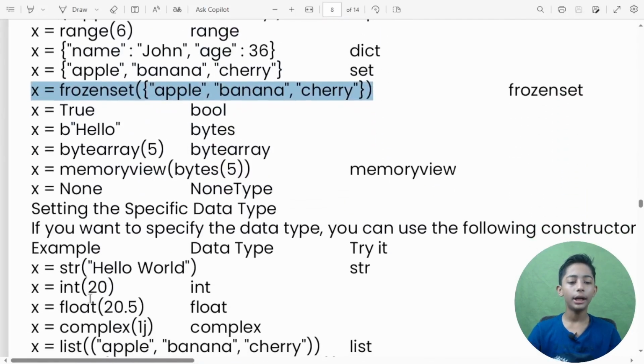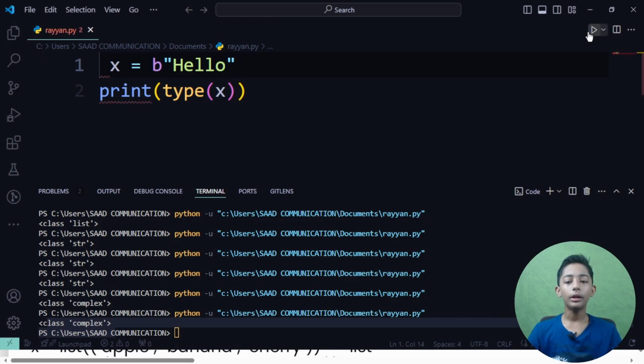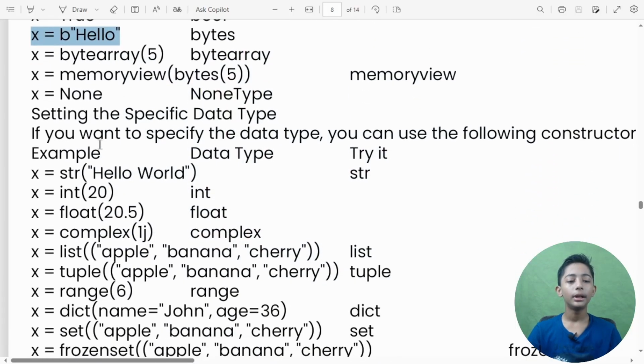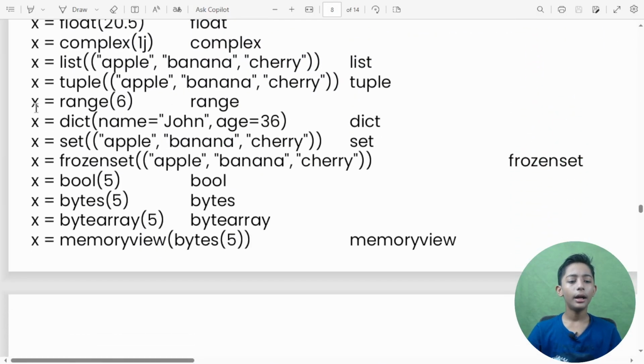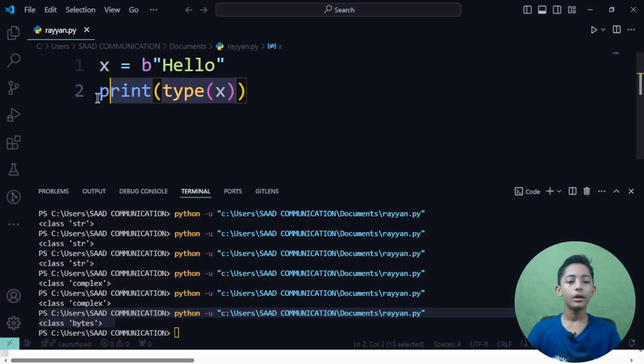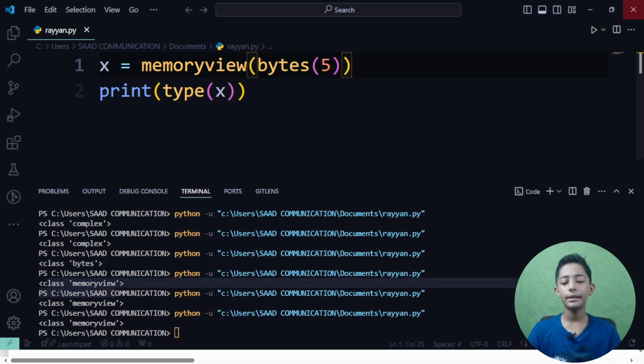If you write here x equals b in double quotes, then hello, what is that called? This gives an indentation error. Now it is called bytes. Like that you can do it. If you write here like that, this is called memoryview. Here you can see it like that.